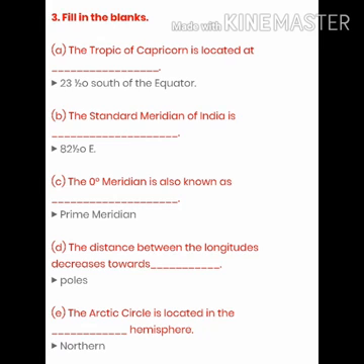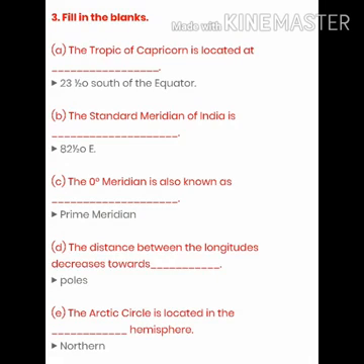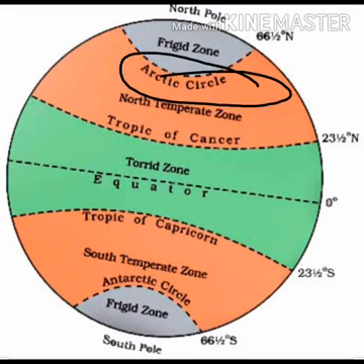The distance between the longitudes decreases towards poles. Can you see in the diagram? As the longitudes are moving towards the poles, the distance between them is decreasing. जैसे ही सारे लॉन्गिट्यूड्स पोल की तरफ जा रहे हैं, सब के बीच में डिफरेंस क्या हो जा रहा है? It is decreasing. Got it? Okay, next one is the distance between... okay, this we have done. The Arctic Circle is located in which hemisphere? Northern hemisphere. Remember, just see in the diagram, it is located in the northern hemisphere. Got it?